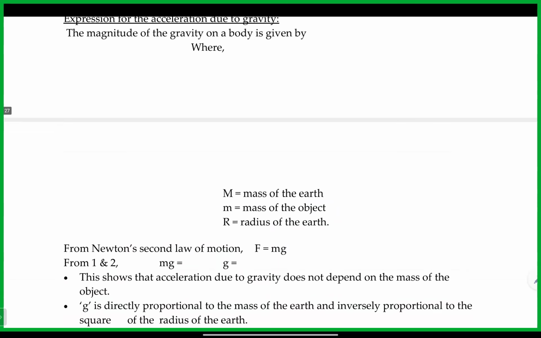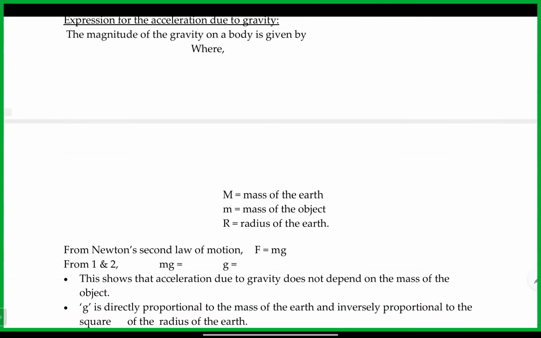And finally, the expression for the acceleration due to gravity. We already wrote this one: F is equal to ma. Like yesterday, here the a gets replaced with g.